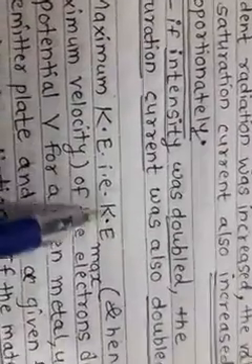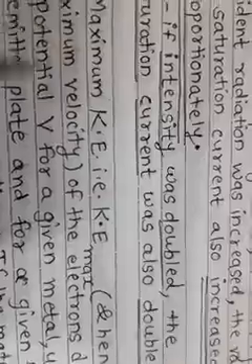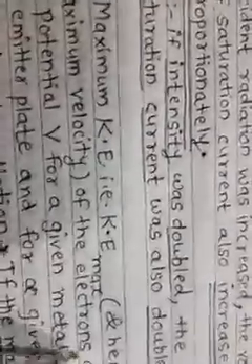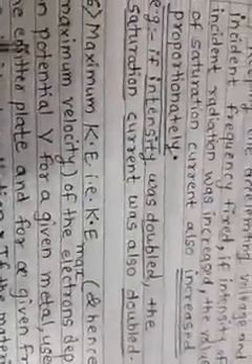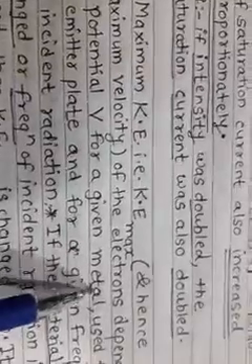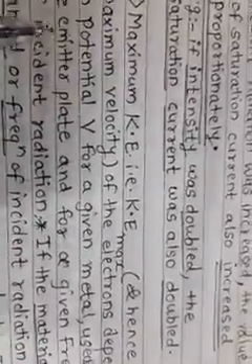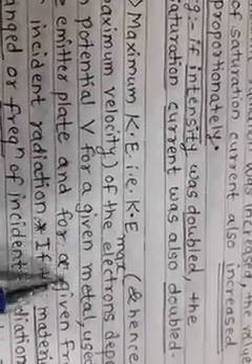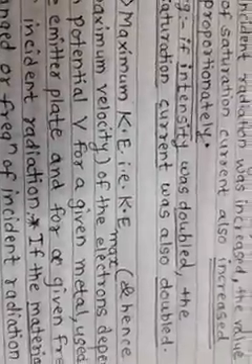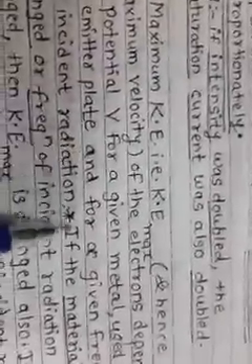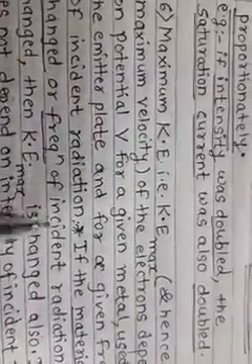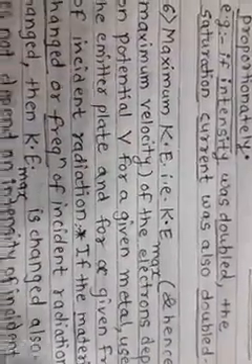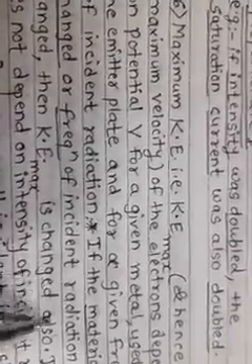6th number observation. Maximum kinetic energy, that is K max, and hence maximum velocity of the electrons depends on potential V for a given metal used for the emitter plate and for a given frequency of incident radiation. If the material is changed or frequency of incident radiation is changed, then K max is also changed.